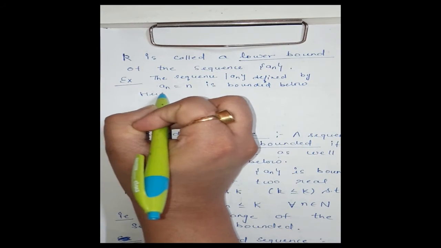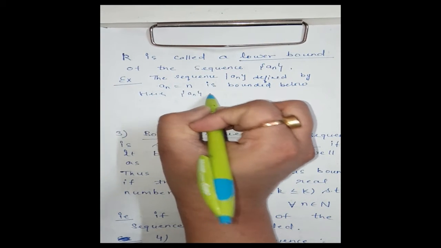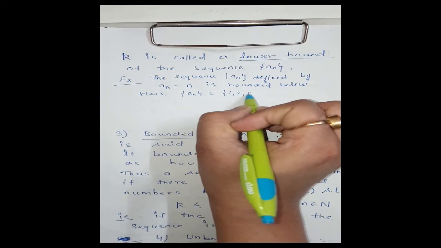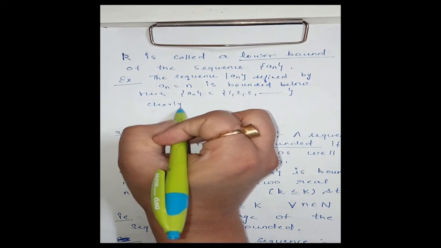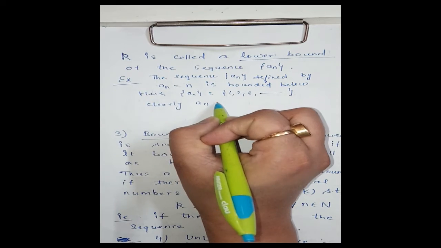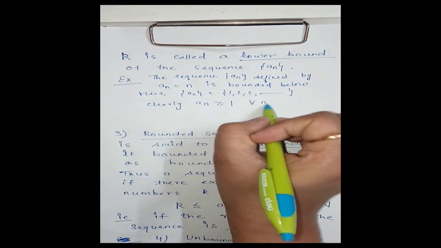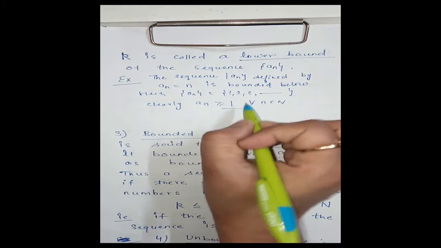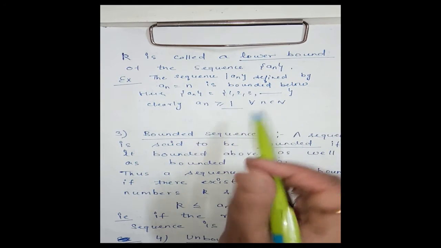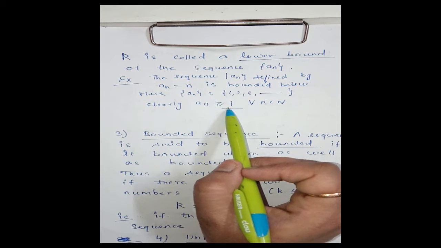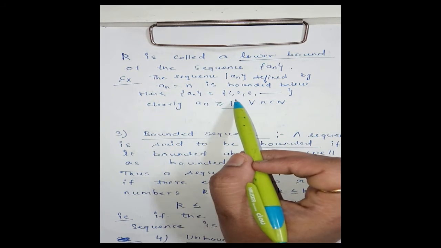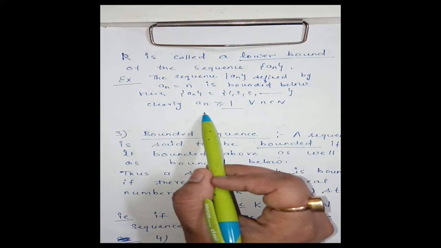Here a_n is 1, 2, 3 and so on, and clearly a_n is greater than or equal to 1 for every n belonging to N. All the terms of the sequence a_n are greater than or equal to 1. 1 is greater than or equal to 1, 2 is greater than 1, 3 is greater than 1, and every term after 3 is greater than 1.